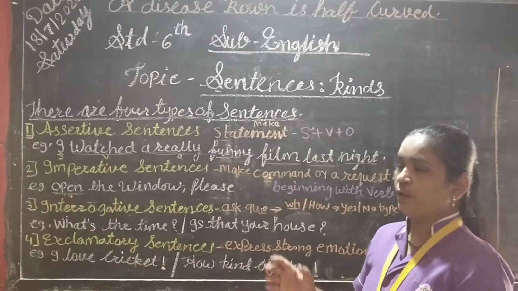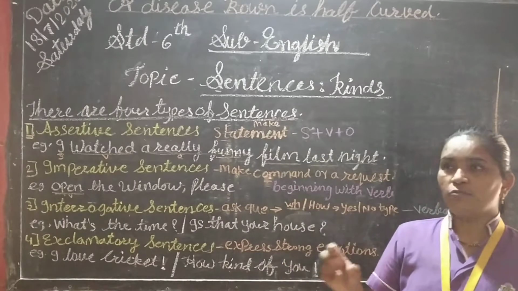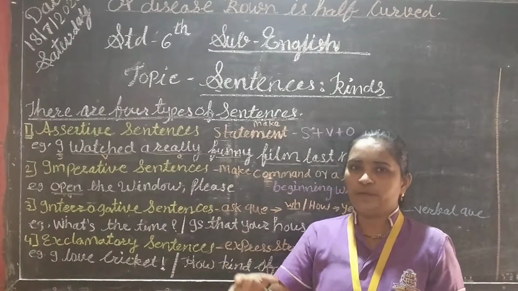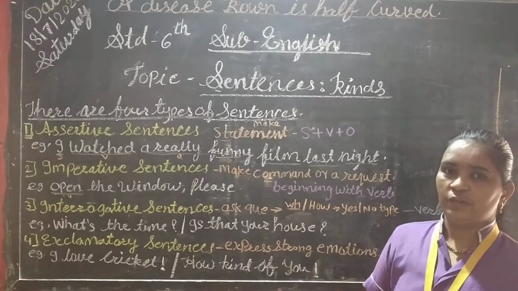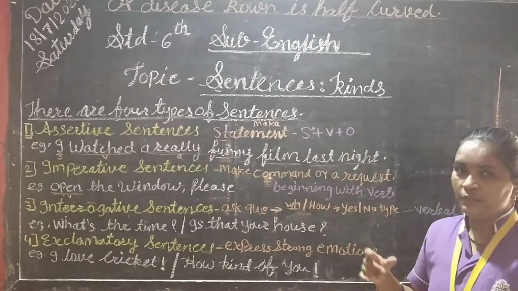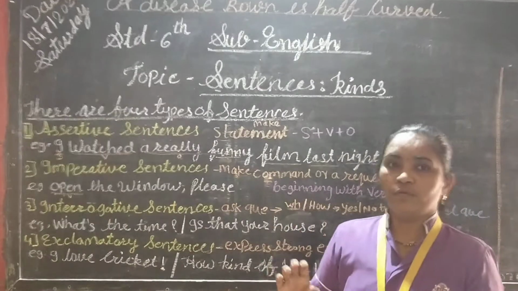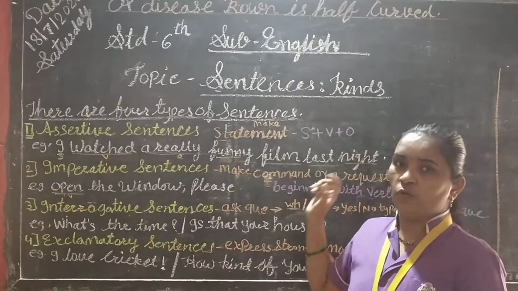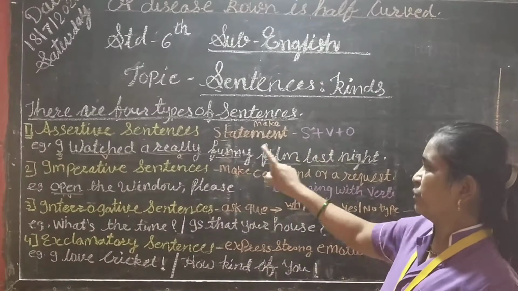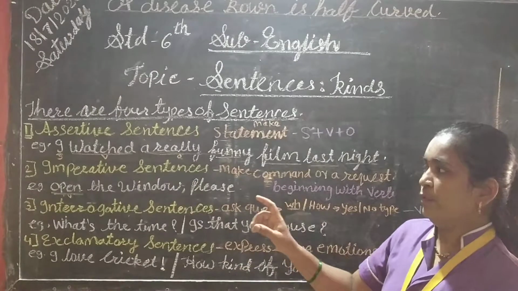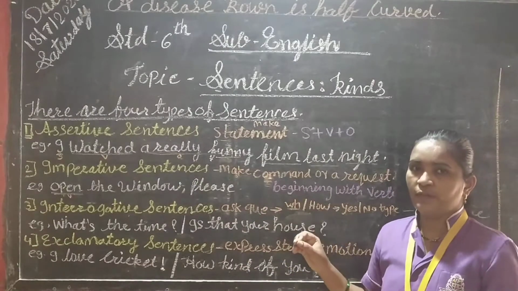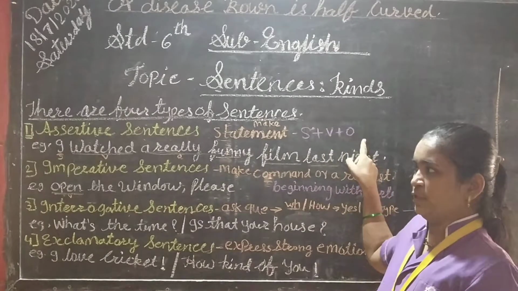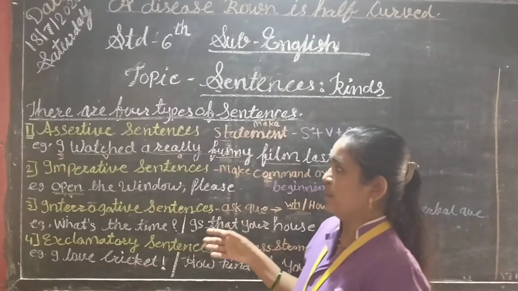When we are talking about any simple sentence, or giving any statement, it is called an assertive sentence or declarative sentence. Always in this sentence form it is subject plus verb plus object. Remember that in an assertive or declarative sentence, first comes the subject, then the verb, then the object. So just see the example.